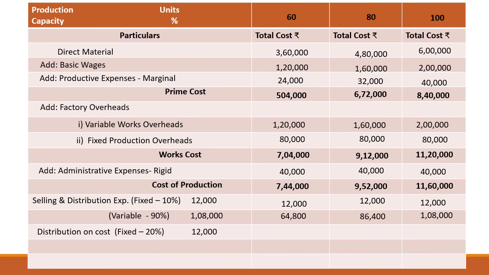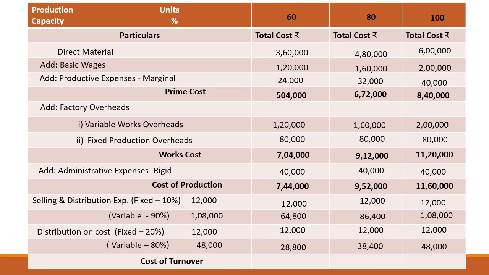Then there are some distribution costs. Again, it is 20% fixed, which is rupees 12,000. So it will be fixed for all the levels of output. And the variable part constitutes 80%, that is 48,000. So 48,000 will be for 100. So how much will be for 60 and 80? If we calculate, it will come as 28,800, 38,400 and 48,000.